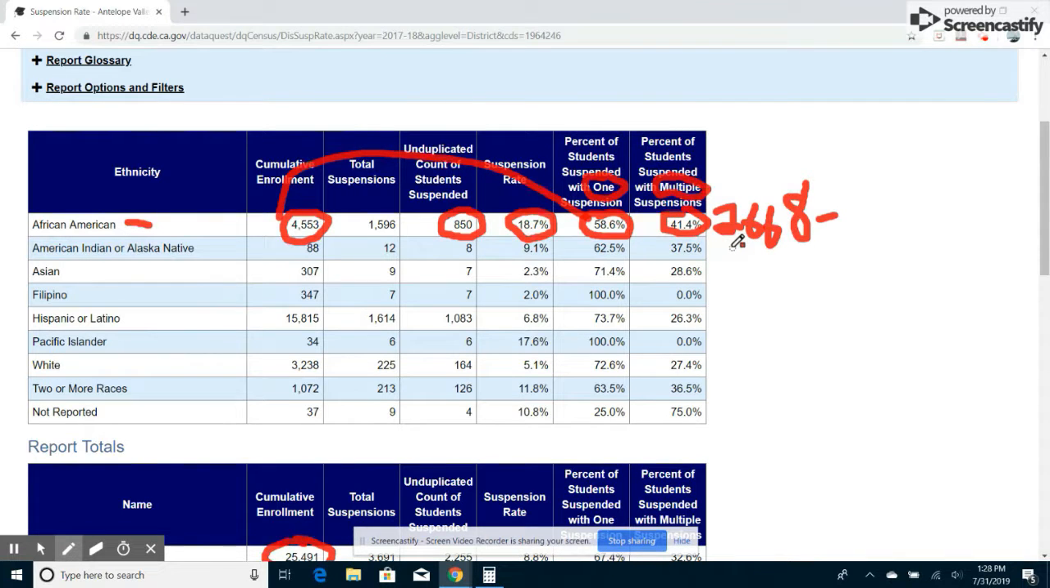She then says the American Indians, that 55 of them were suspended. Terrible writing with the mouse again, my apologies. But if you multiply this 62.5% by the 88, you get that. She then goes on to say that 219 Asian students were suspended. And if you multiply that 71.4% by the 307, you get the 219.